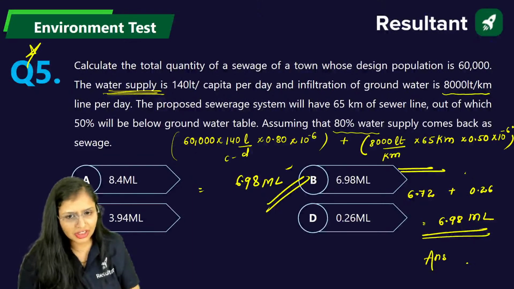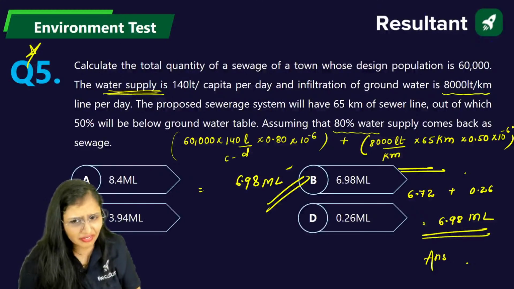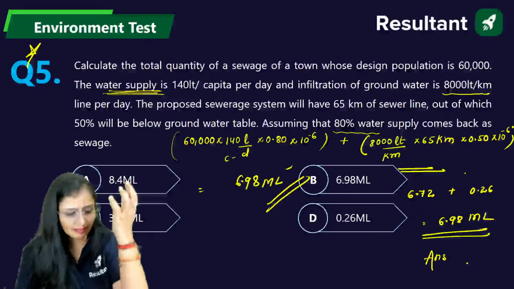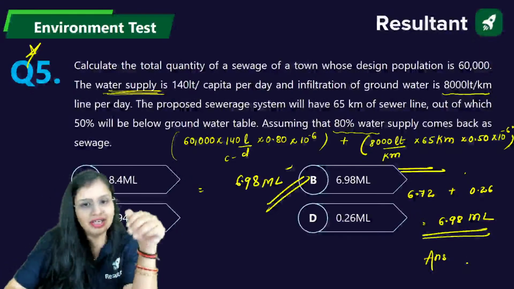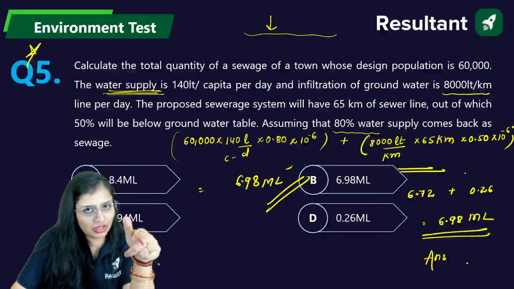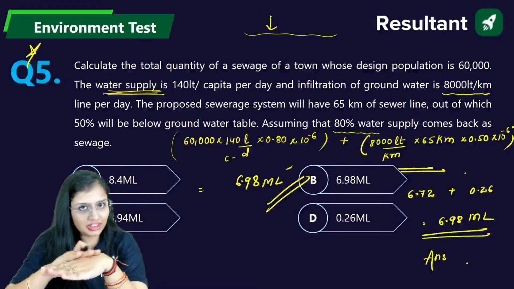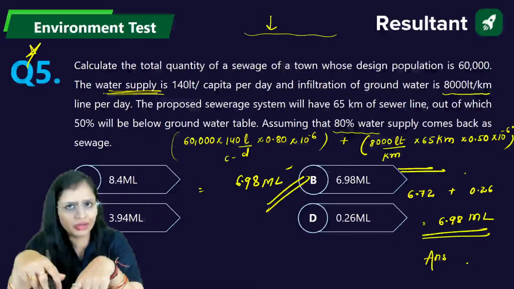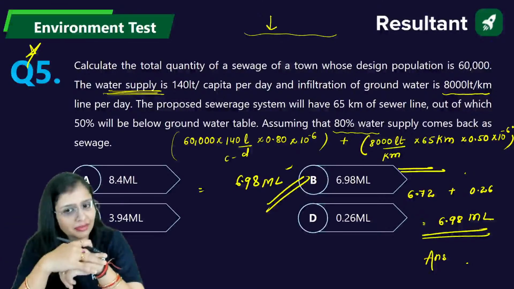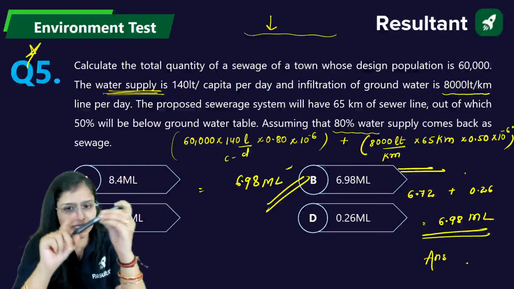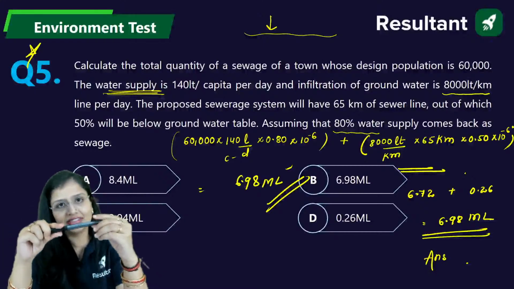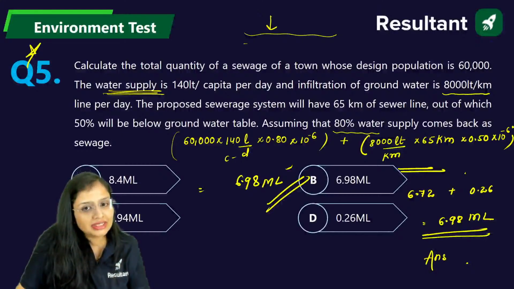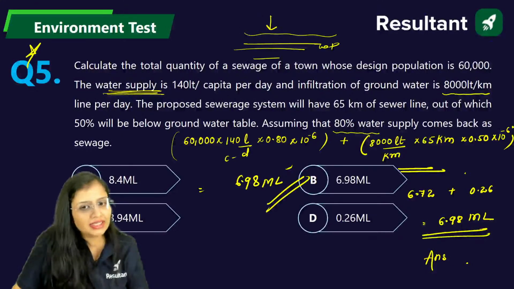Infiltration versus infiltration line. Infiltration line is not given. Sewer line is given to you. Whatever water comes into the ground, infiltration means movement of water, generally a vertical movement of water from the ground into the soil surface. That is infiltration. Now, you know this very well, that sewer line and water pipeline are placed below the ground. Let us suppose this is the water pipe and this is the sewer pipe.